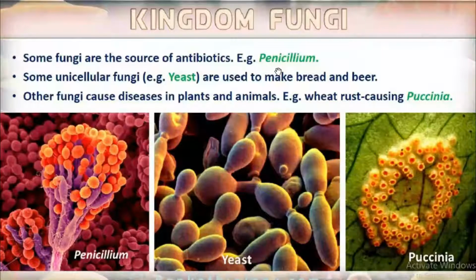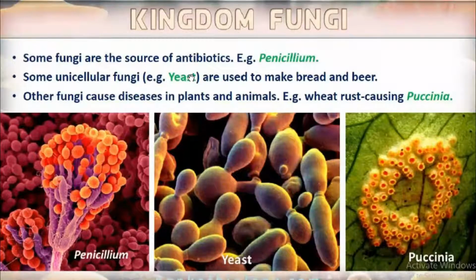Then some fungi are unicellular, especially yeast is the unicellular fungi. This yeast is used to make bread, beer, etc. Even to make the batter to prepare snacks, we use yeast.